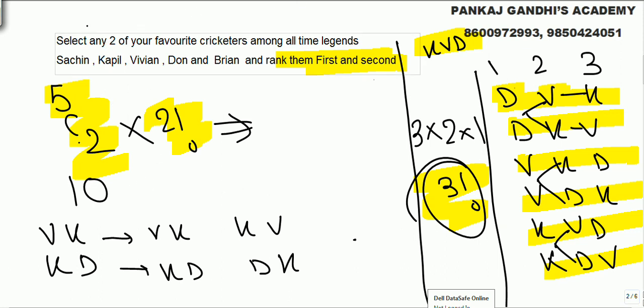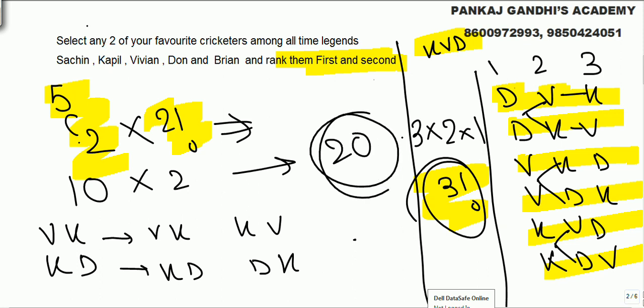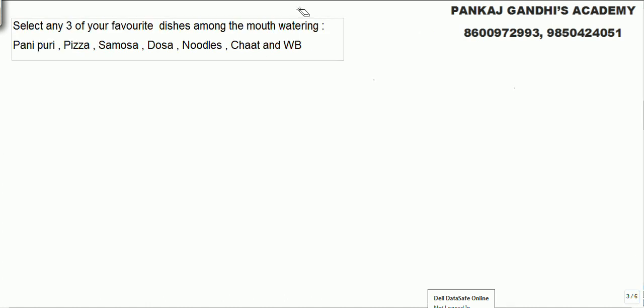For each one of these 10 cases, we will have 2 arrangements. This is permutation, technical name, forget about it. We first selected 2 and then we arrange: first, second, second, first. So we have got 20 cases. N things at n places can be arranged in n factorial ways. Now let's say